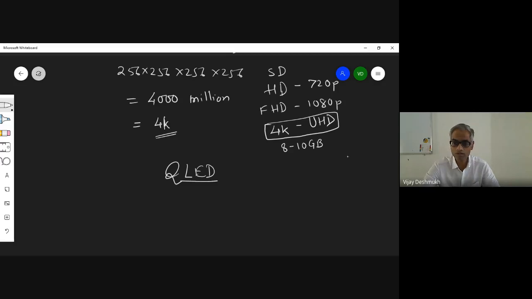HD is very common nowadays for mobile phones, and high-end phones have full HD. 4K is not needed on a mobile phone because the screen is small. But you can watch 4K movies on a mobile phone too, though the size will be quite high, maybe 8 to 10 GB, depending on the length. If it is 3 hours long, it will be 8 to 10 GB. Okay.